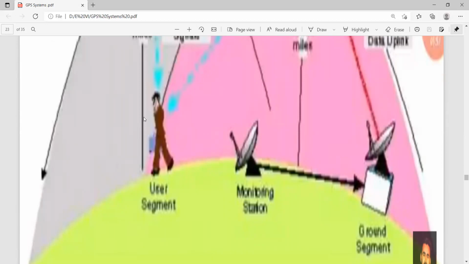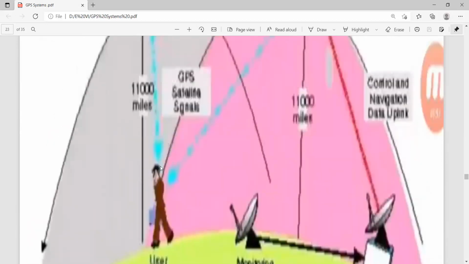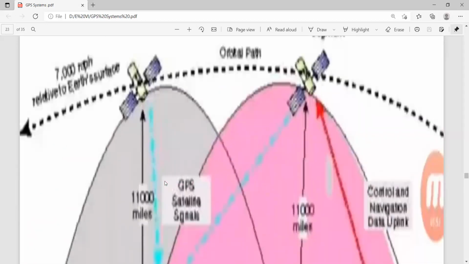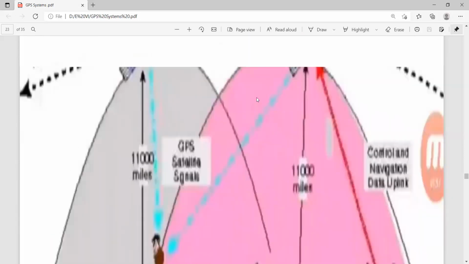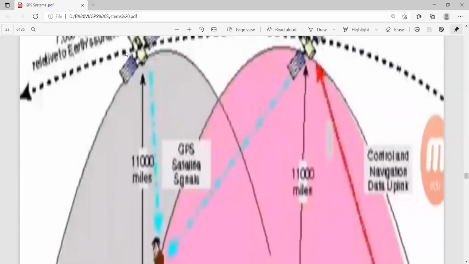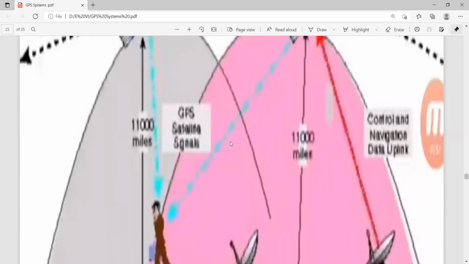The user is sending information, and the nearest satellite, whether this one or this one, will receive the information. It will track the information and receive it. Suppose you want to send the information in this direction or that direction, depending on which place is nearer. Based on that, it will identify.